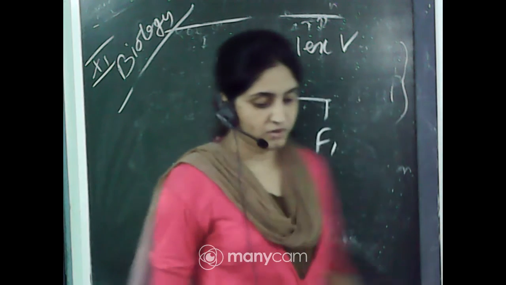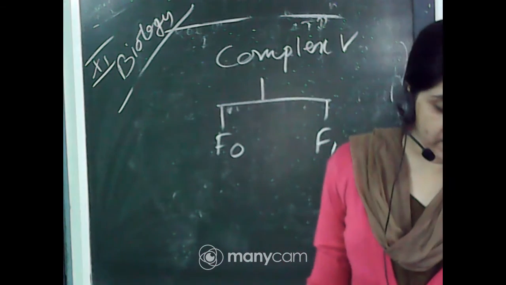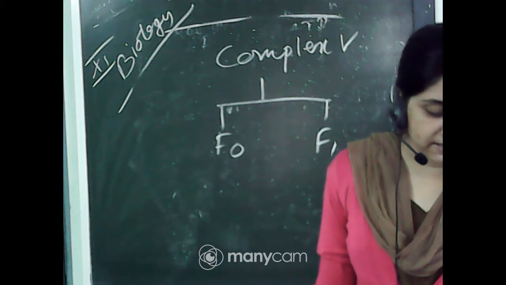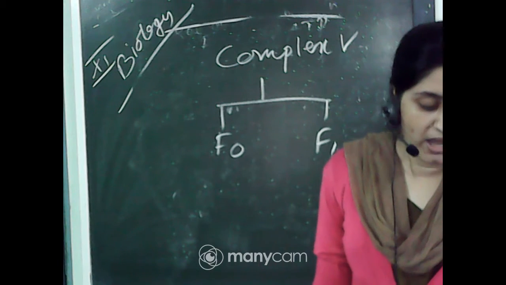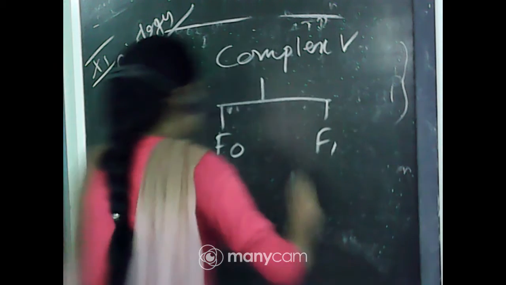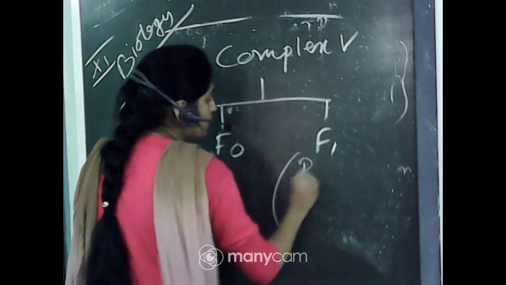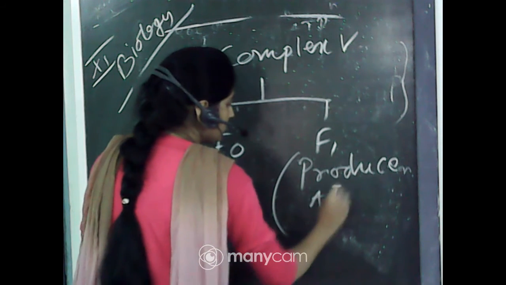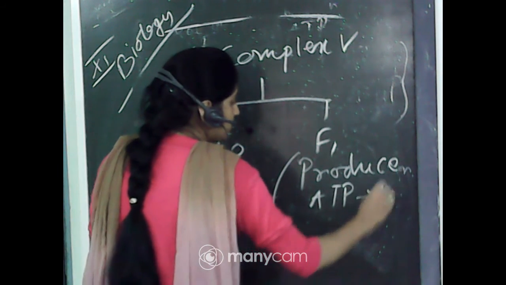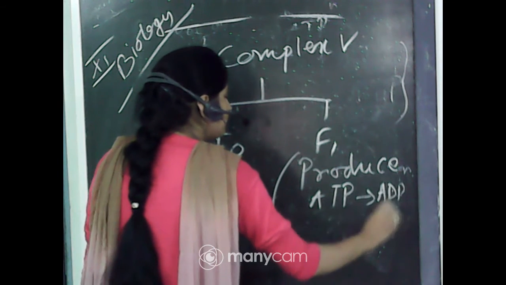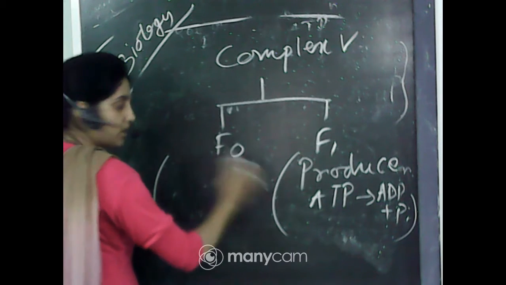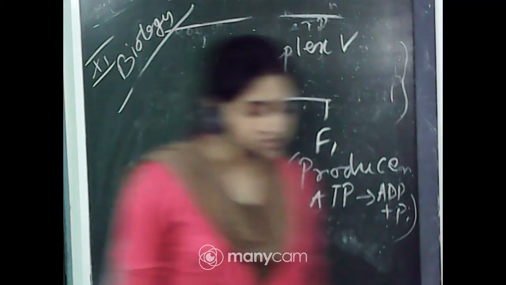F1 is the headpiece, a peripheral membrane protein complex that contains the site for the synthesis of ATP from ADP and inorganic phosphate. What is the function of F1? It produces ATP from ADP plus Pi. That is the function of F1, and both are proteins.